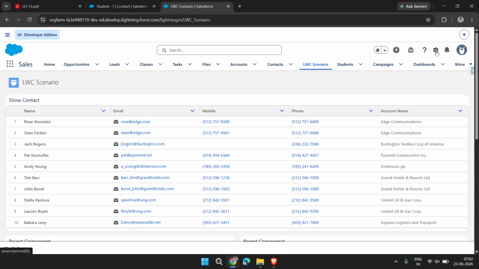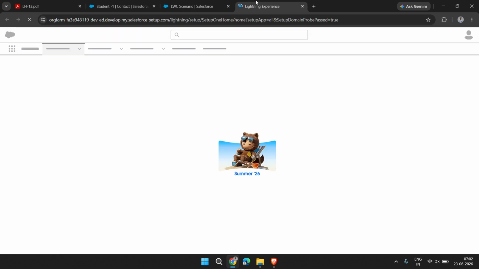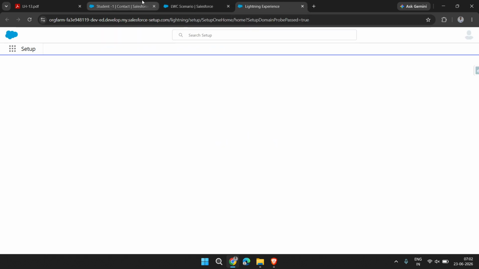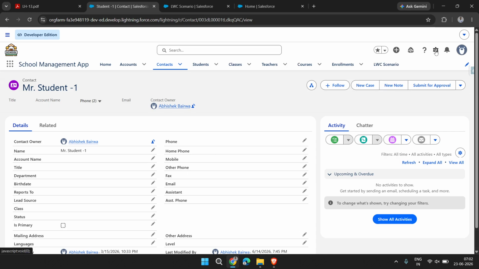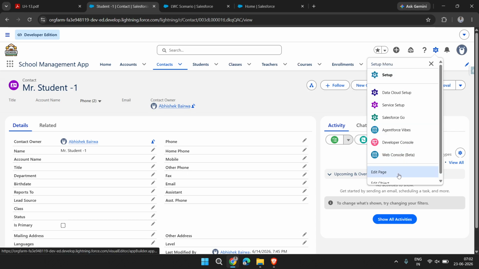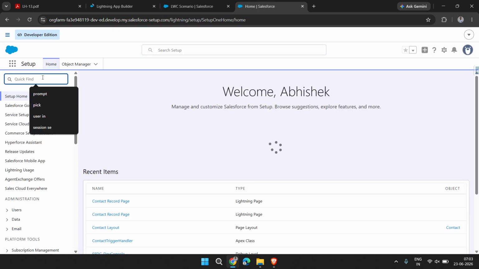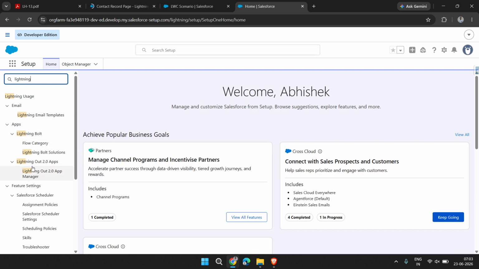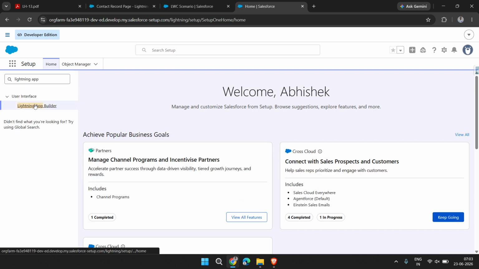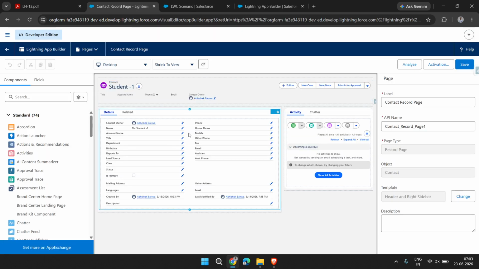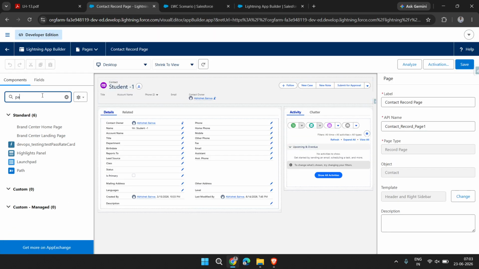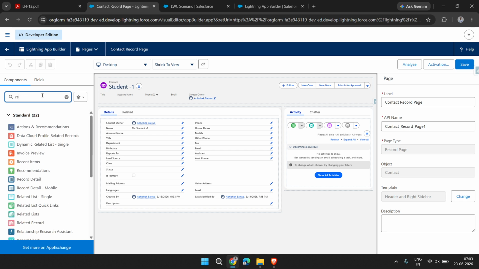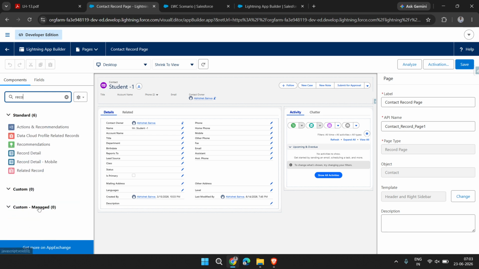Now I am trying to add the new record page which I created. So from here you can edit the page, go to Lightning App Builder, search for Lightning App Builder, record page.